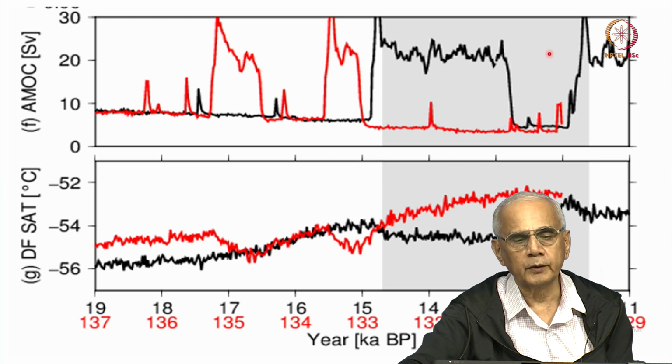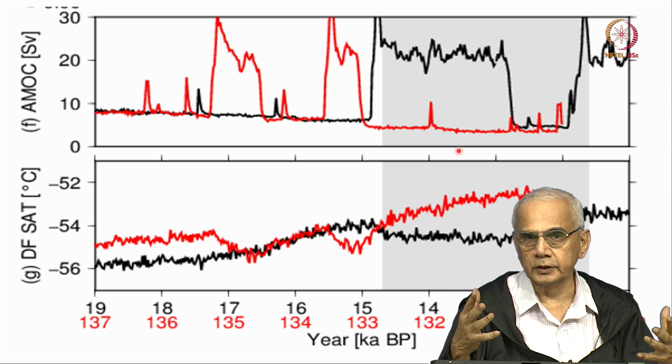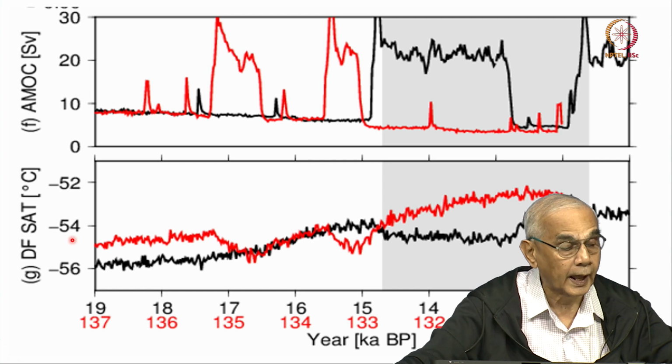So, these warming events occurred about, I would say, a few thousand years earlier in the last interglacial compared to the present interglacial, and you see that the December to February surface air temperature, okay, is different here compared to here. Okay. So, again, by studying two different warming events separated by 100,000 years, they are able to show how sensitive these are to conditions of the ocean and the atmosphere. Okay.